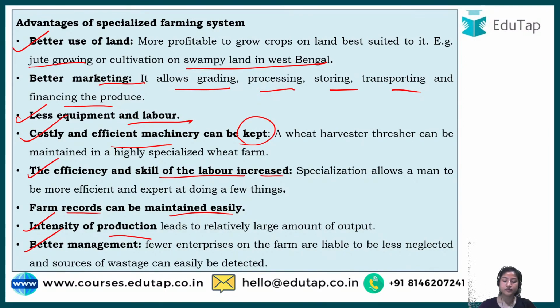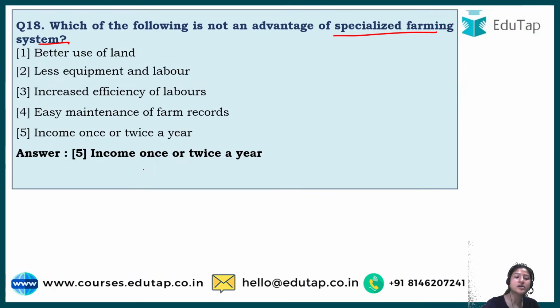But the question said income once or twice a year, because they would have only one harvesting time, it could be that we get revenue only after 2 months. Why is it not an advantage? Because if we do business, we want continuous revenue, right? We would want to get money every month or every second month if it is coming in bulk. But because we get it once or twice a year, we cannot consider it an advantage of specialized farming system.